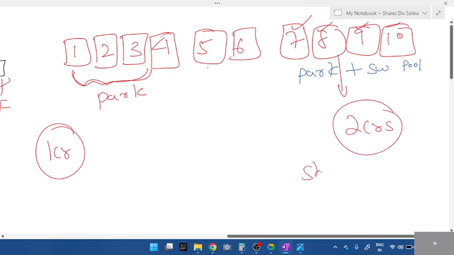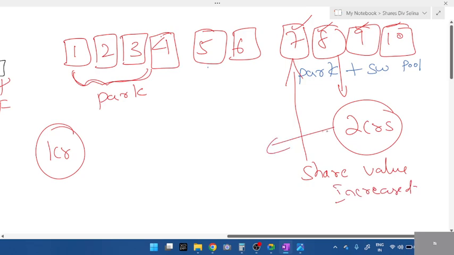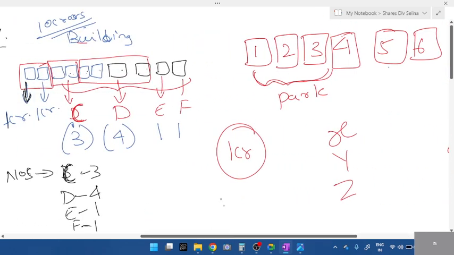So we say the share value is increased. Share is nothing but one part. And this increase in price, this 2 crores, we don't call nominal value. Say 3 more new people want to buy X, Y, Z. Before construction, they would have got it for 1 crore.